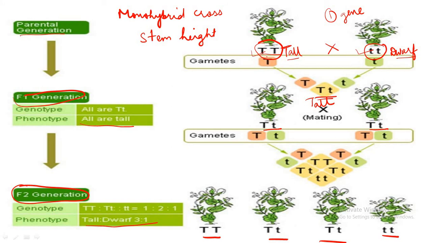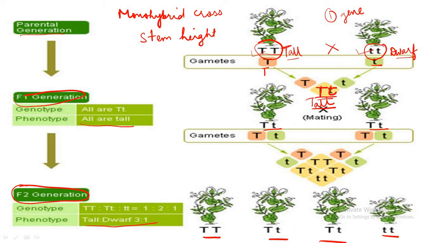So the gametes which are produced by this plant will be capital T, and for this plant it will be small t. And when these two plants are cross-pollinated, he found that the genotype of the F1 generation plant is capital T, small t, and phenotype is tall. Now, genotype means this genetic combination and phenotype means the observable feature.